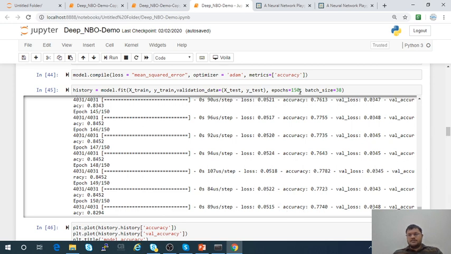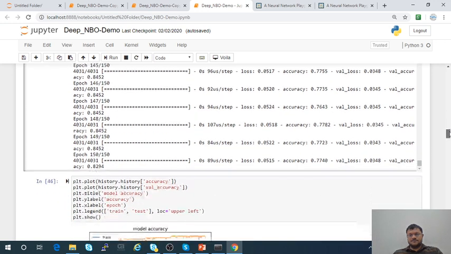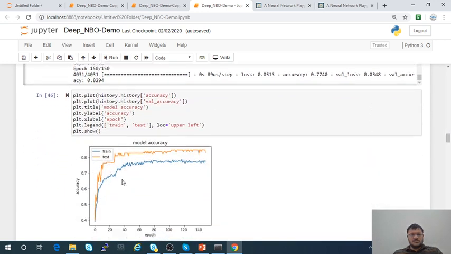The next thing is batch size. Batch size I have taken 38, in the sense it will divide the complete data into batches. It takes data randomly, so it will take randomly selected rows from the data set and start passing the data into the model, and then the prediction happens. So you can see the accuracy result. This is for my training data, and for my validation data also I'm reaching around 77%.